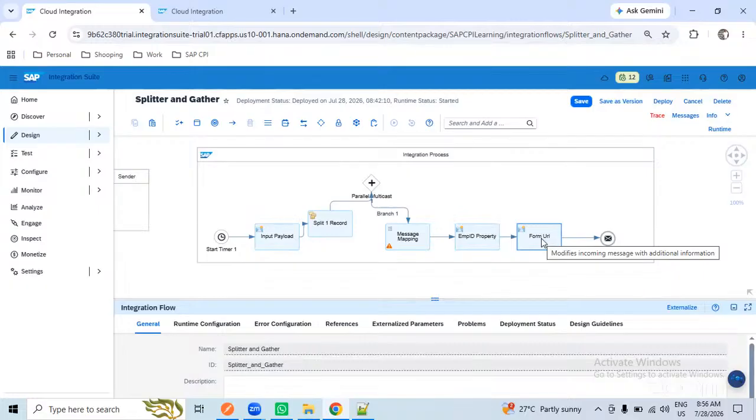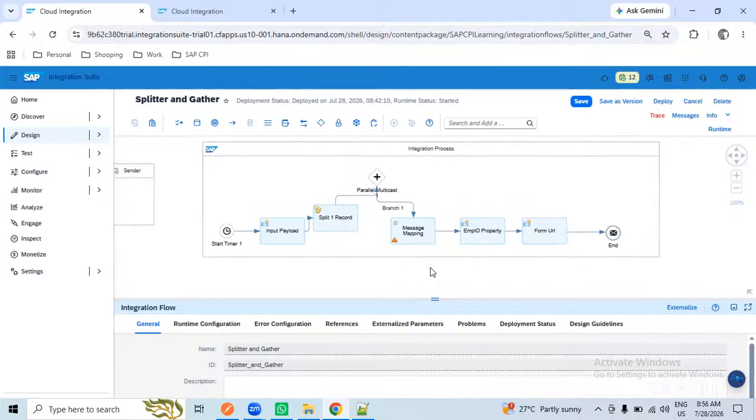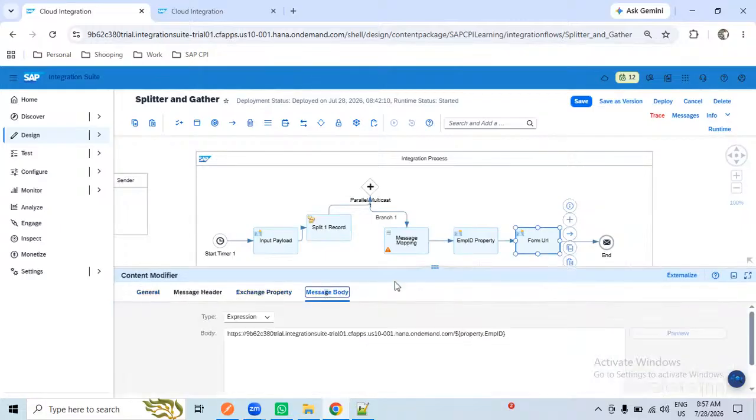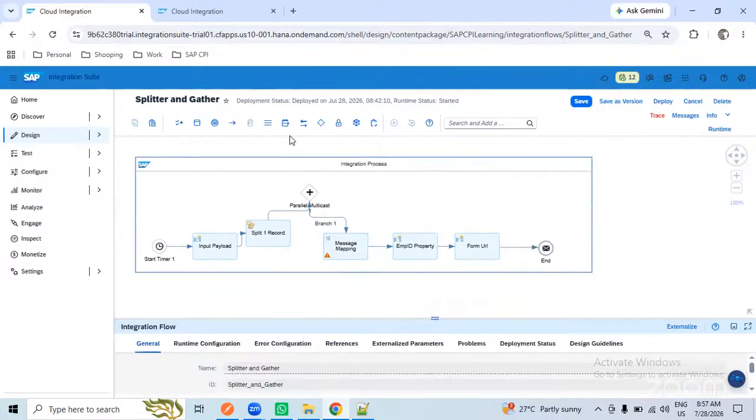That's how it works, right? So that's my basic understanding. After I split, like 5 records, I get it from 5. I wanted to form 5 different URLs with the employee ID, so can that be possible with multicast? So you want to open the, in the HTTP, we will use the request reply.